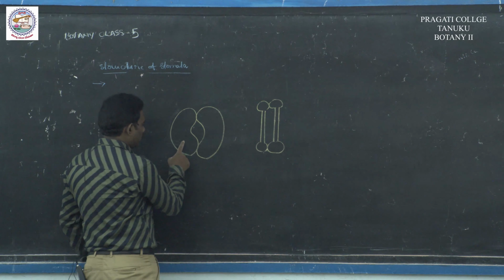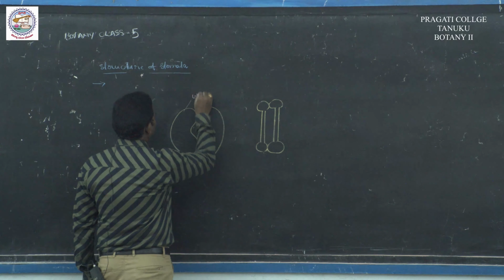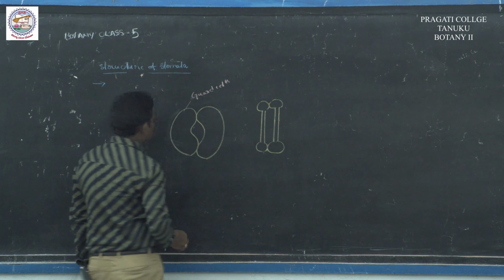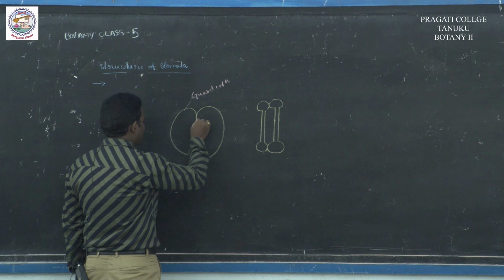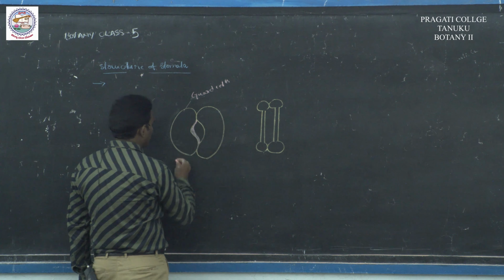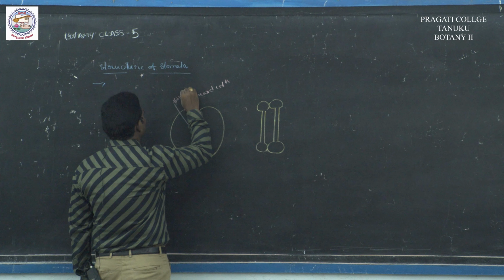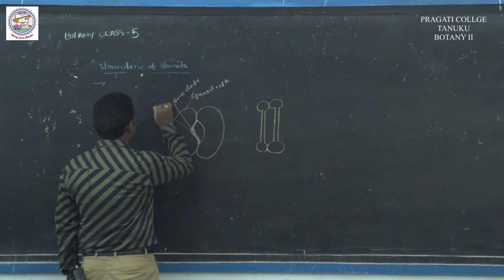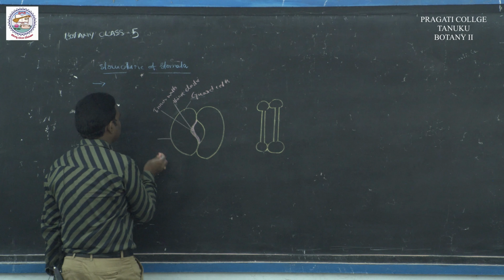There are two guard cells. Inner walls are thick and elastic, and outer walls are thin and elastic.